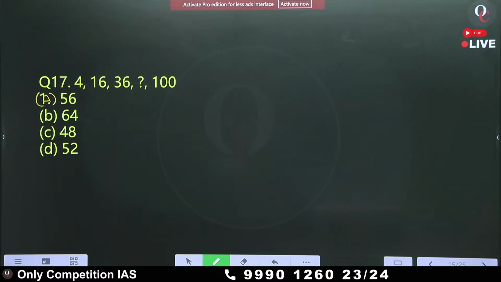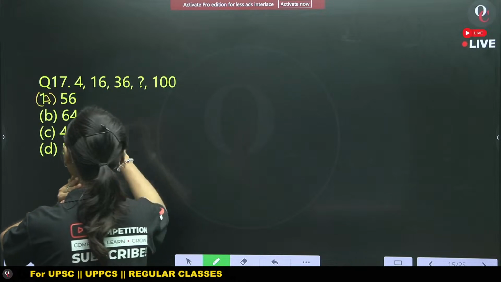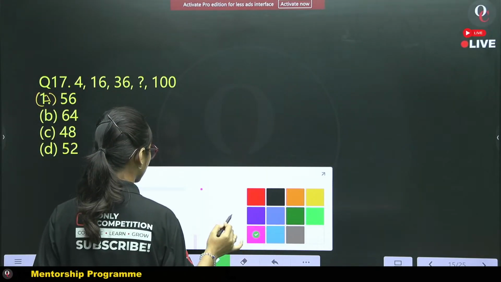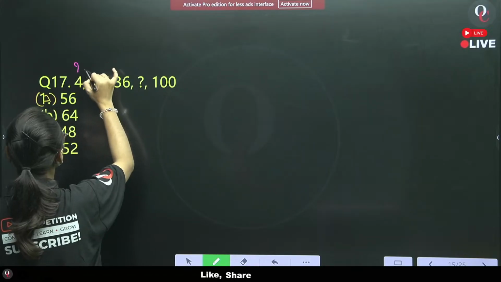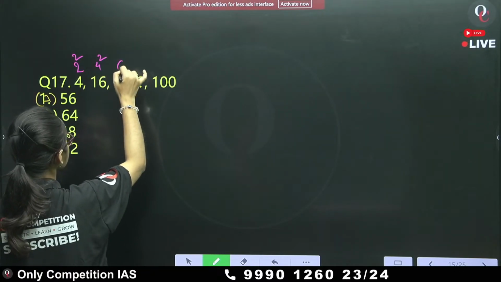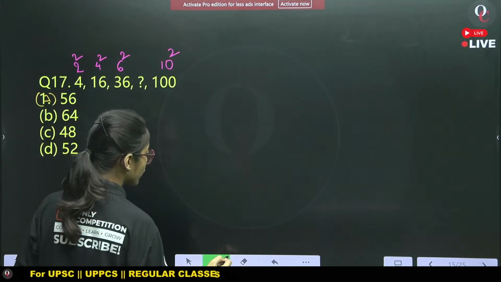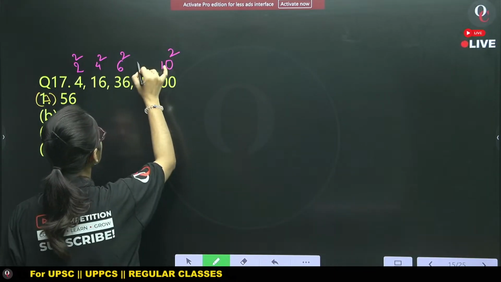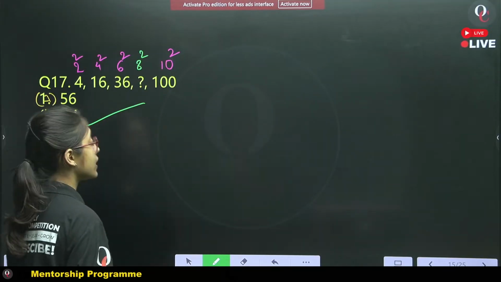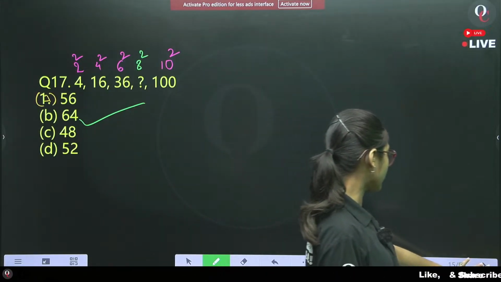Yes, the question over here is very easy, because what is 4? 4 is the square of 2. 4 is 2 square, 16 is 4 square, 36 is 6 square and 100 is 10 square. Therefore, the missing term will be what? 8 square, and 8 square is option B, 64. Okay, got it?